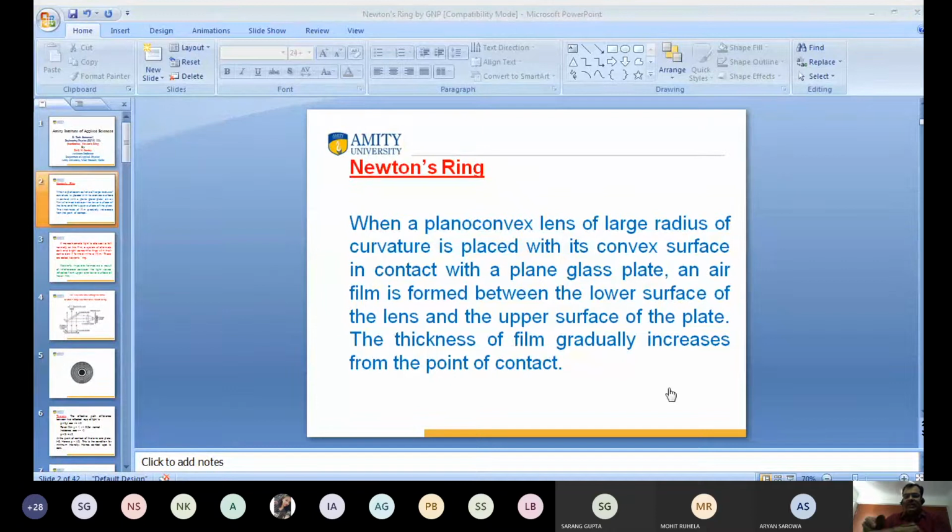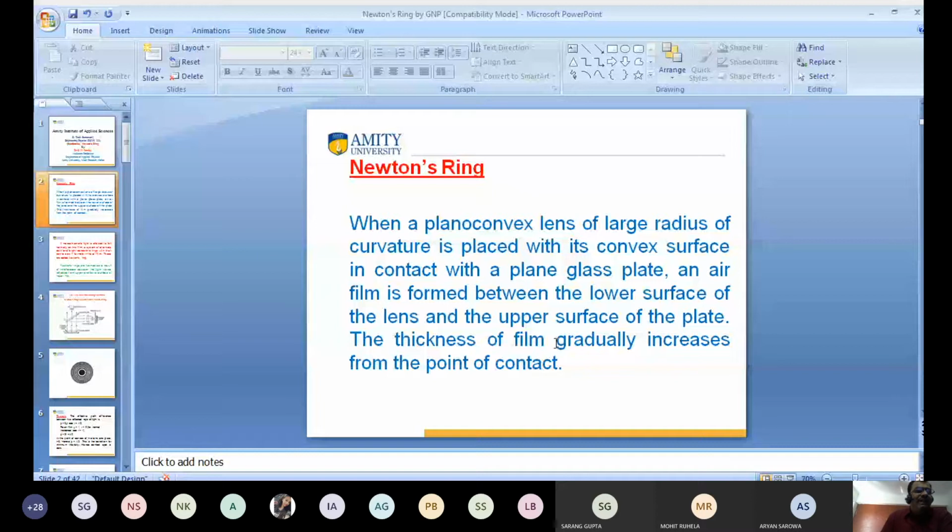You see this one? Suppose this is the glass plate and this is the plano-convex lens. There is an air gap between them. Have you seen on the screen? This is the glass plate, and we have kept the plano-convex lens. There is an air gap between the lens and the glass plate. So a thin film of air is formed.